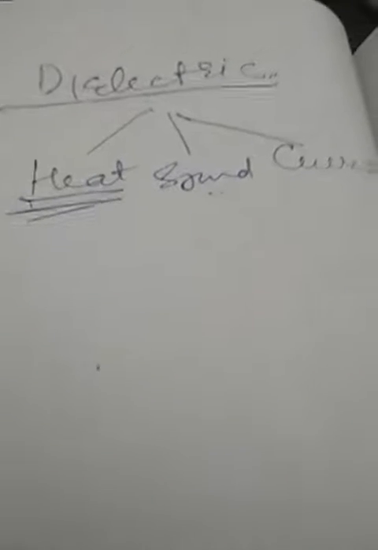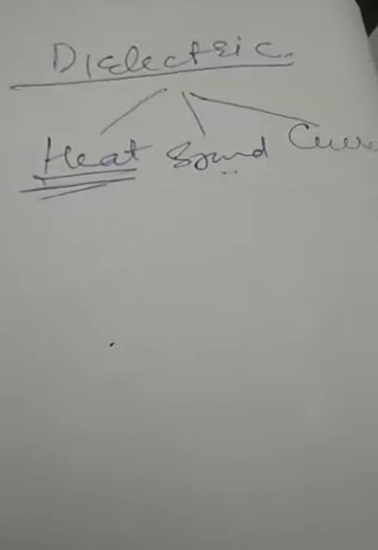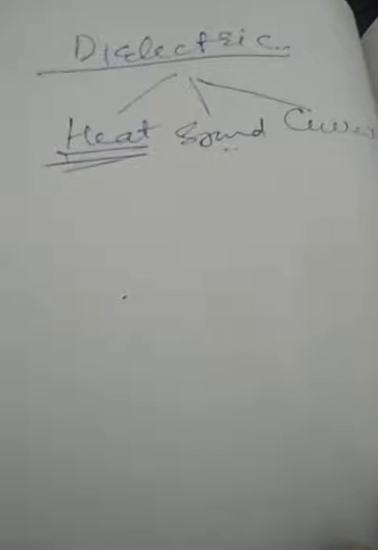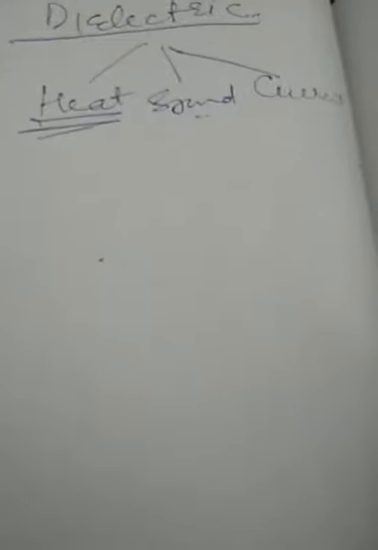Today we are going to discuss the topic of dielectrics. Dielectrics are insulating materials which prevent the flow of heat, sound or current from one side to the other. Due to that, there are different kinds of dielectrics: heat dielectrics, sound dielectrics, and current dielectrics. Normally, we use them as current dielectrics.